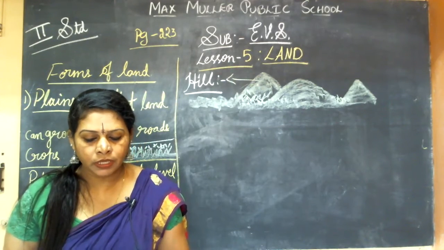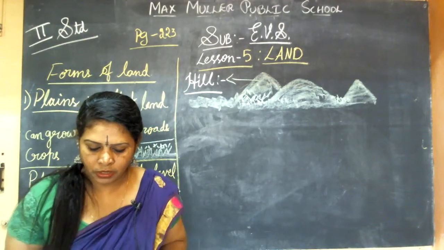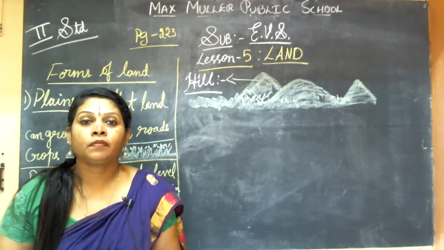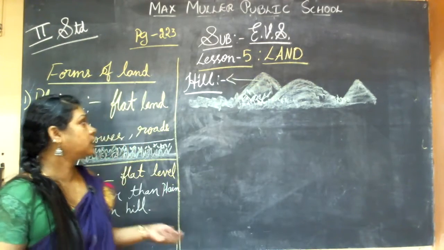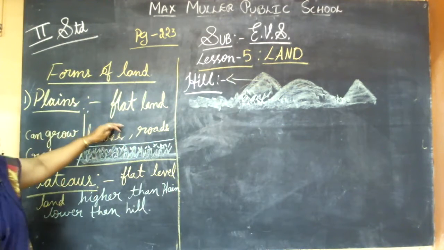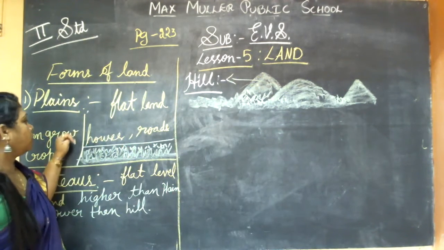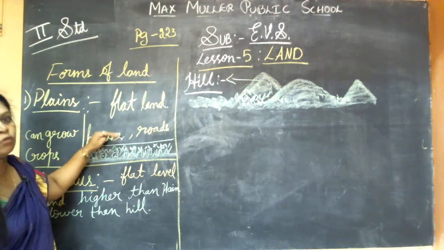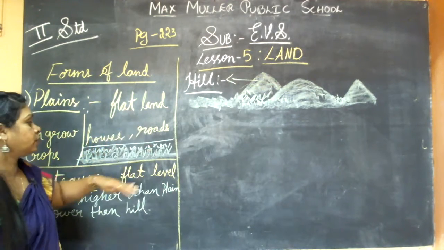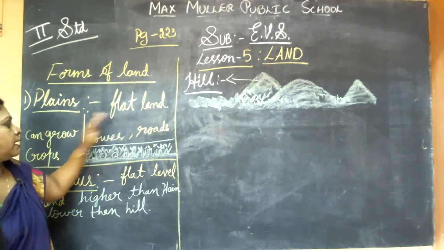Next comes mountains and valleys. Okay, I hope you have understood so much for today, otherwise you'll get confused. Now I'll explain it to you. Plains are flat lands. It will be flat, where you can grow crops also. You can construct houses, roads, railways, everything. See, like this, in one level it will be. So these are called flatlands.